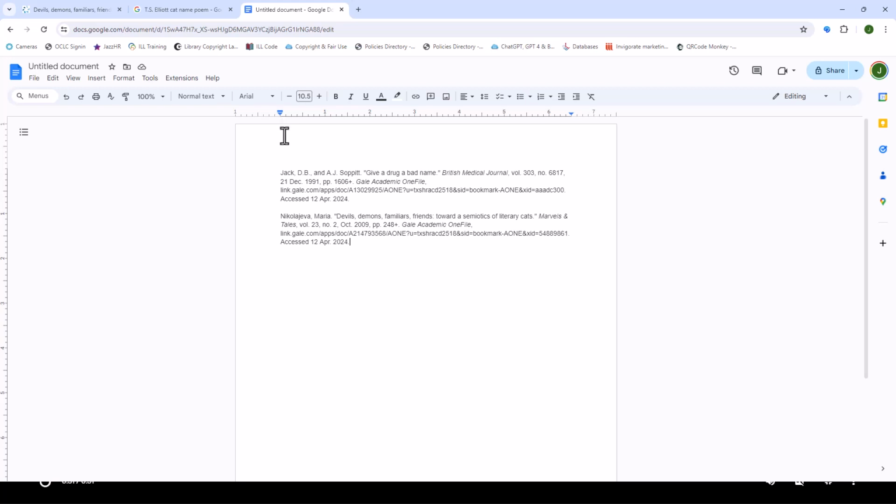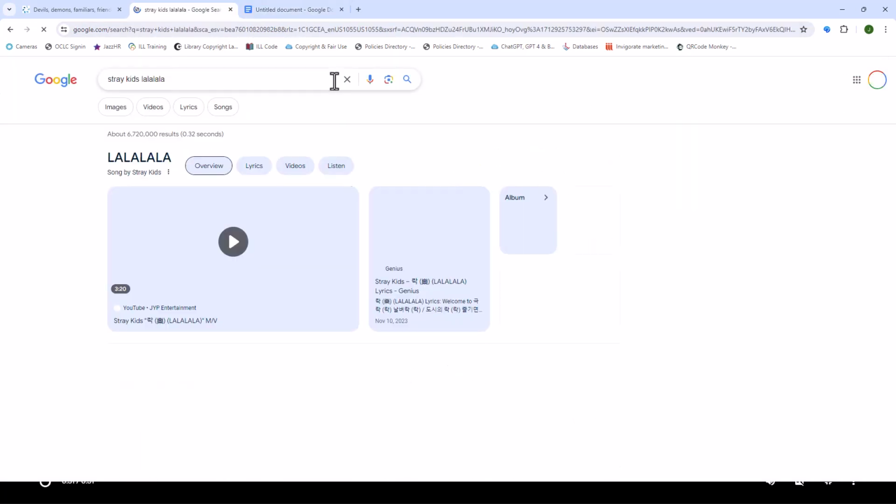So let's say I'm researching a song that came out last month and I'm finding absolutely nothing available in the library's databases. I'm going to have to turn to Google. Let's say I'm looking for Stray Kids' most recent song, La La La La. It was released last year and researchers haven't had time to work their magic, so I won't find it in any databases. So I'm turning to Google. If I type in Stray Kids, La La La La La, let's see what we get.